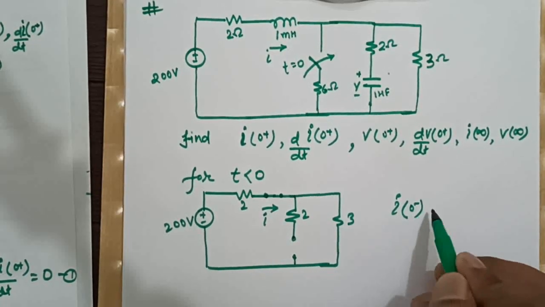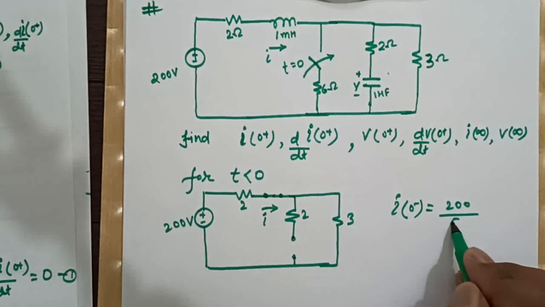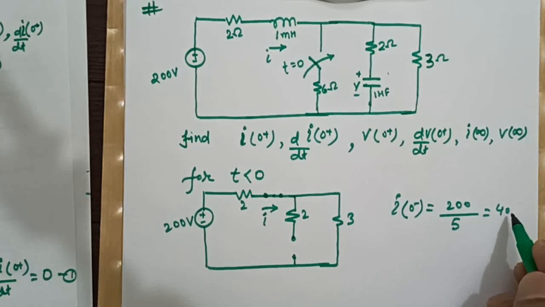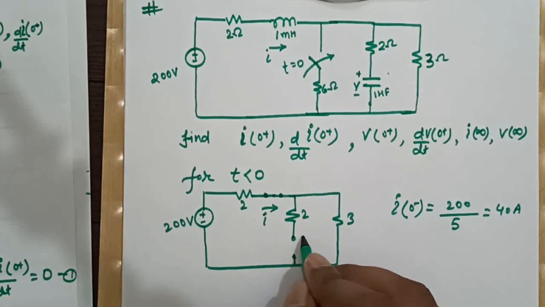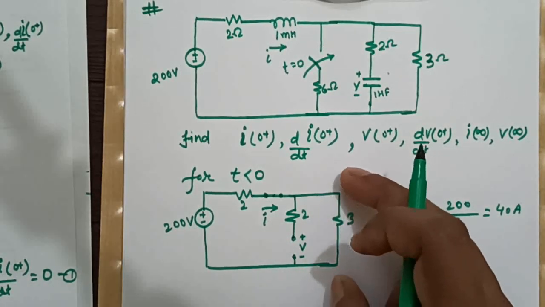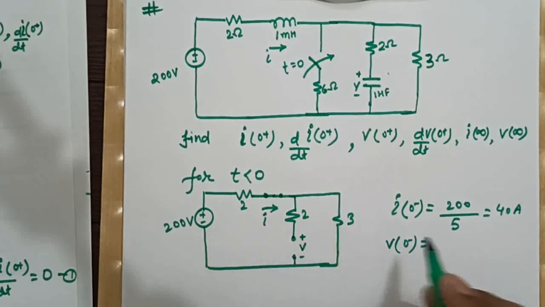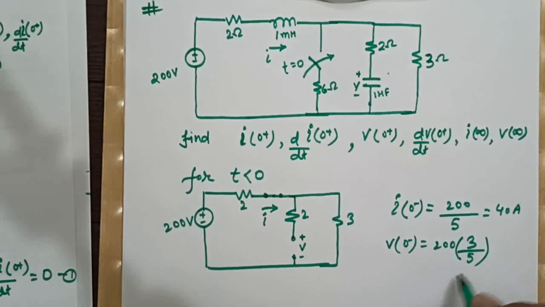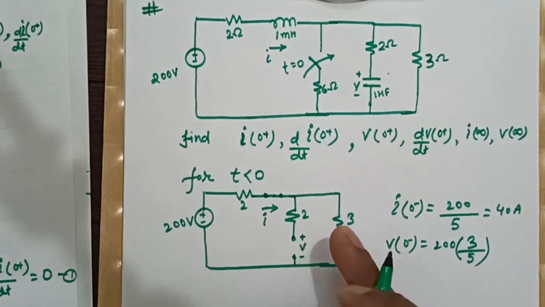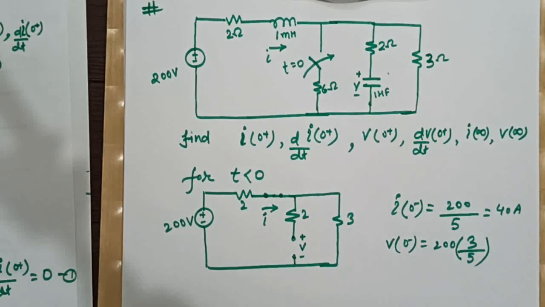So I0 minus will be what? 200 divided by 3 plus 2, 5, which is 40 amperes. This was the V. Now see, what will be the V? V0 minus will be nothing but the total voltage times 3 by 5, isn't it? Because the voltage V for time t equal to 0 minus is nothing but the voltage drop across this 3 ohm, right?